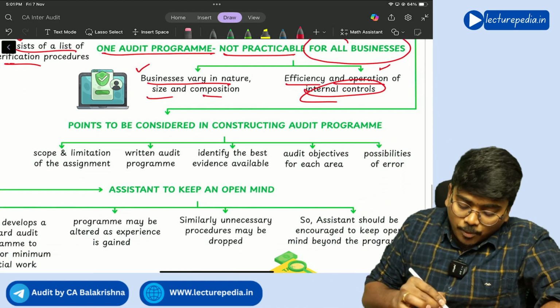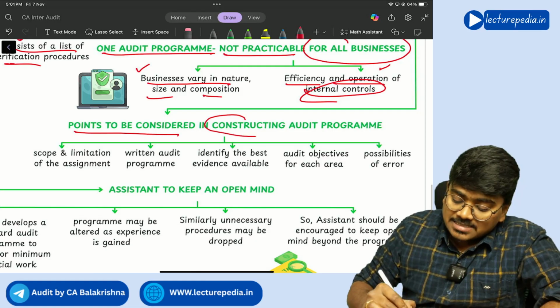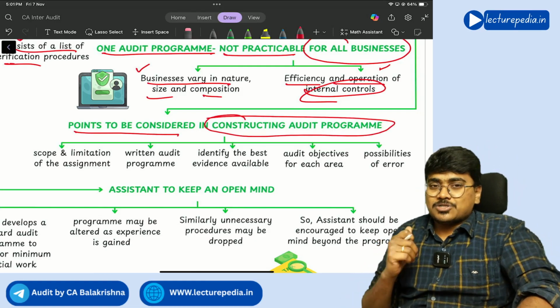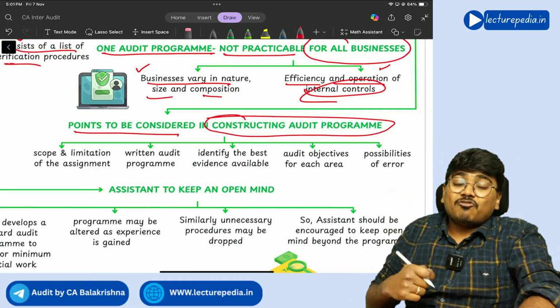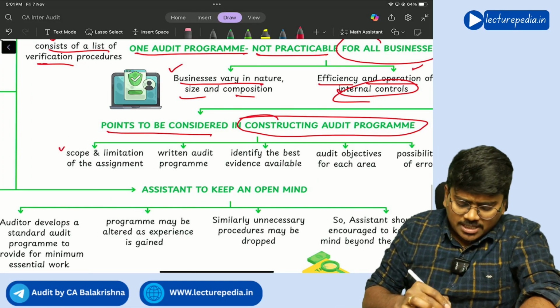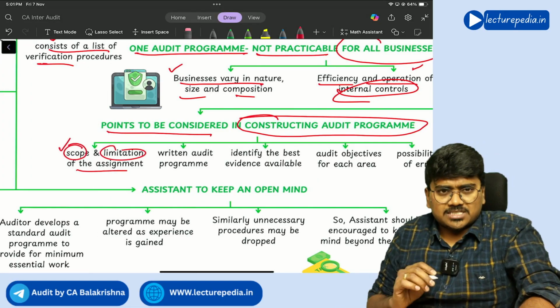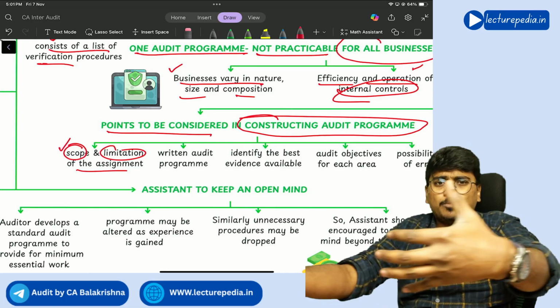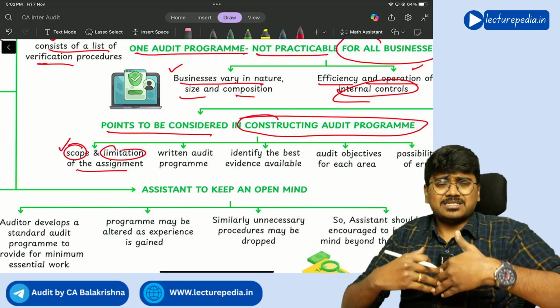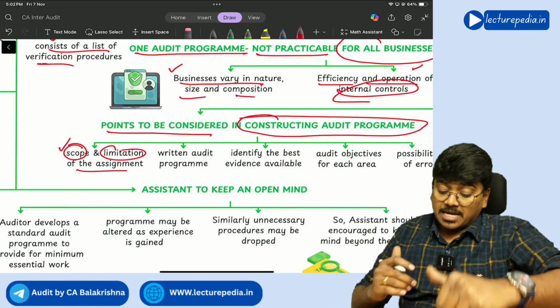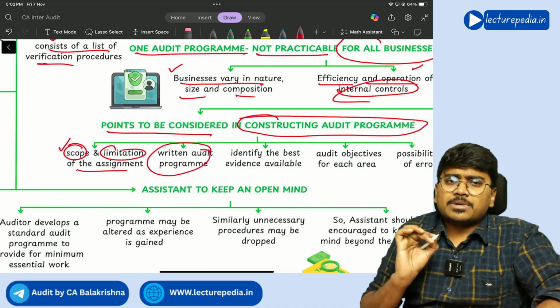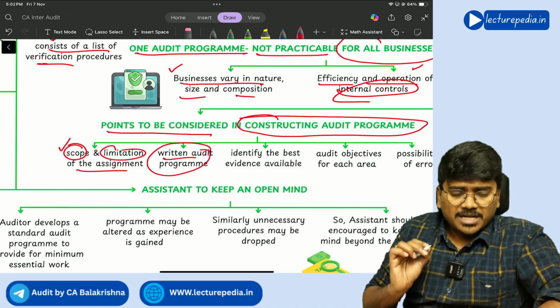Next, points to be considered in constructing an audit program. While developing an audit program, what points should you consider? You should consider the scope and limitation of the assignment. So what is the scope of the audit? You need to consider it while developing the audit program. Next, the audit program must be in written format. So it should be a written audit program.